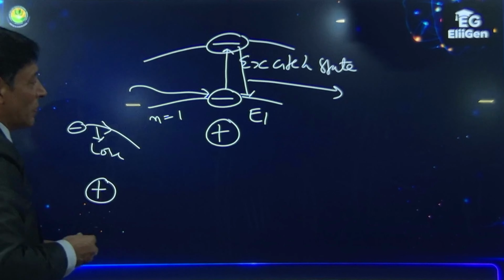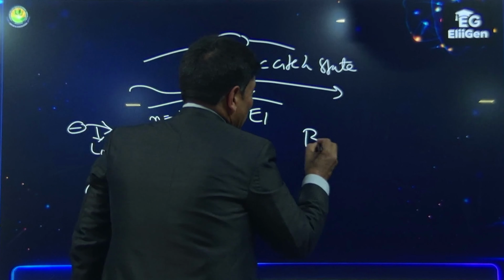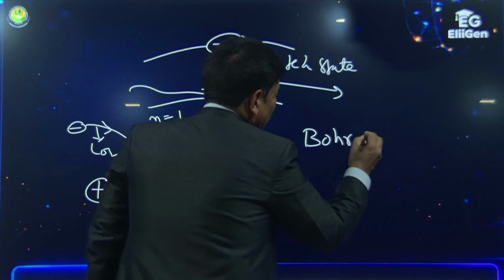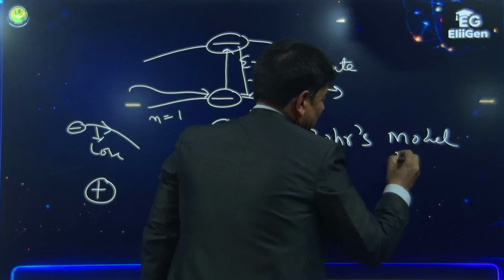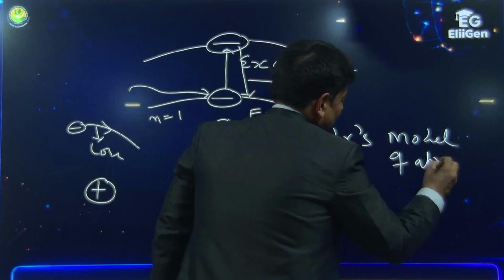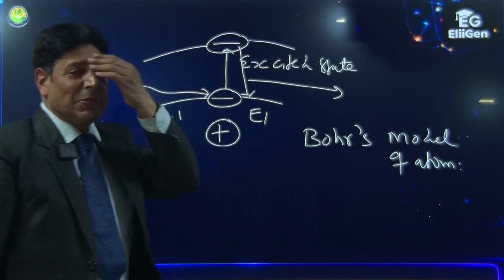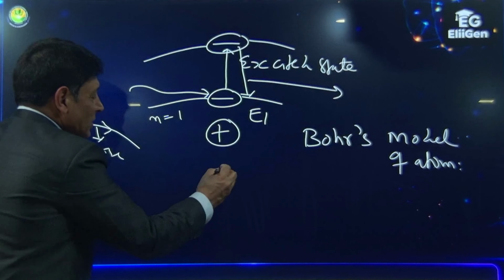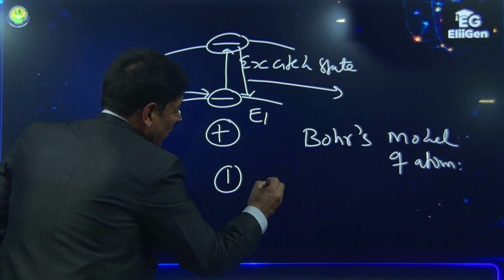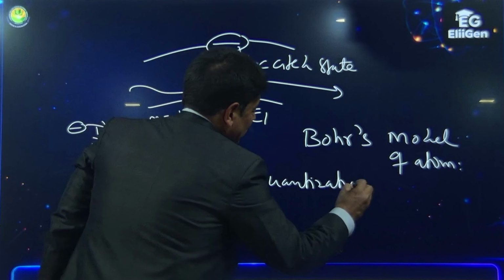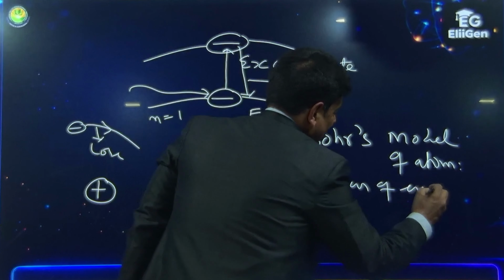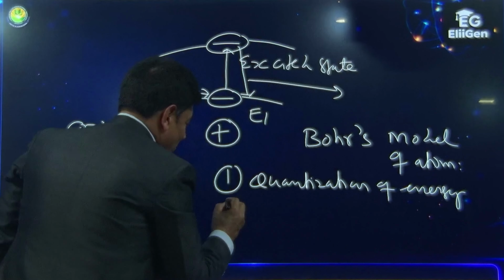I said that in Bohr's model of atom, Bohr gave two important points. One is quantization of energy. Then the second one is quantization of angular momentum.